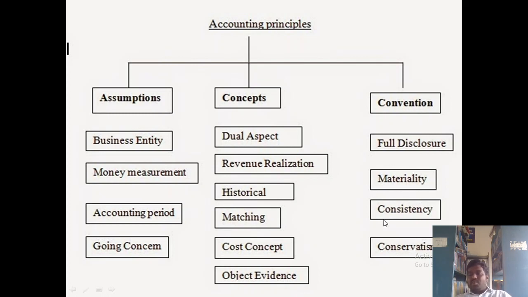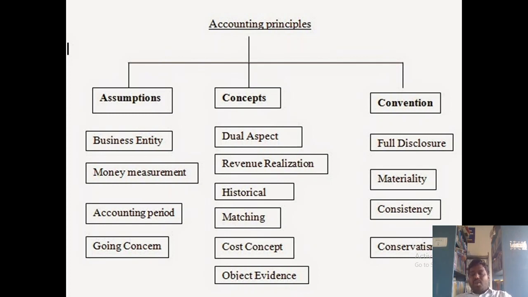Next one, consistency. A company will run for a long number of periods. Based on the going concern concept, the company is running for more number of years. So if the company is going for more number of years, consistency is going to be very important. Whatever principle you applied in the year 2020 wants to be applied in 2021. Whatever principle you applied in 2021 wants to be applied in 2022 also. Here you can see that once principles are decided by the organization, you want to carry forward the principles. Don't change the principles in between. That is what the consistency concept says.